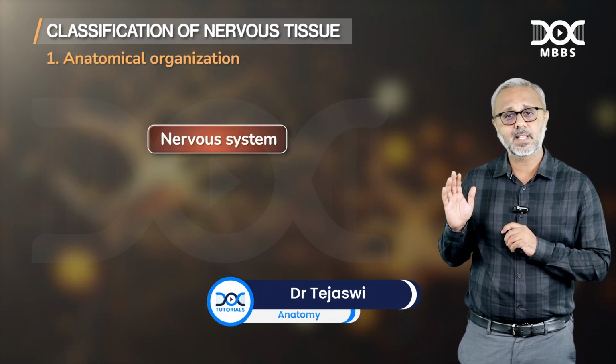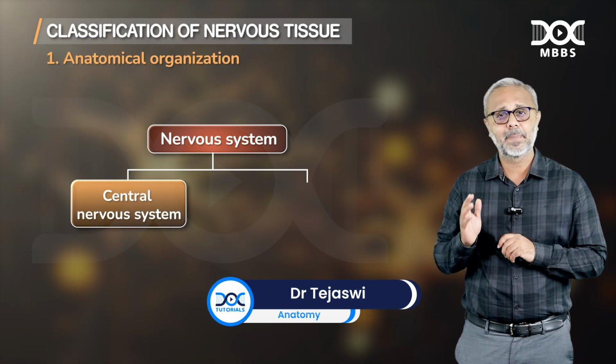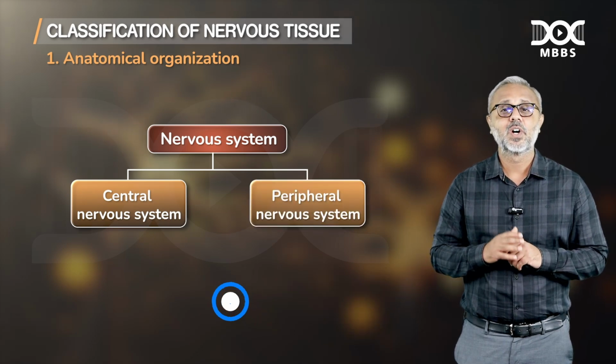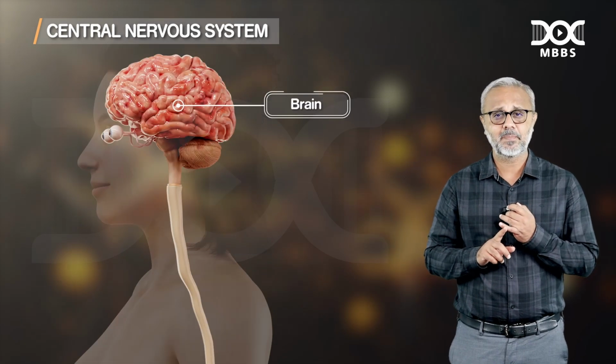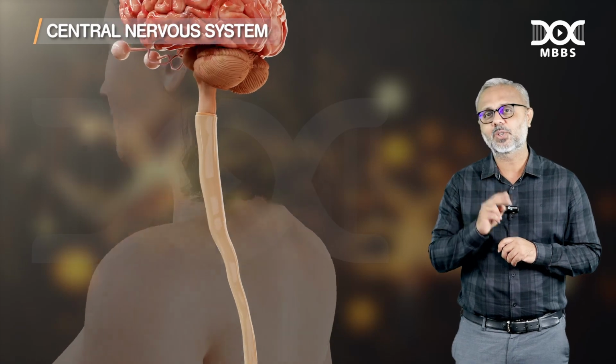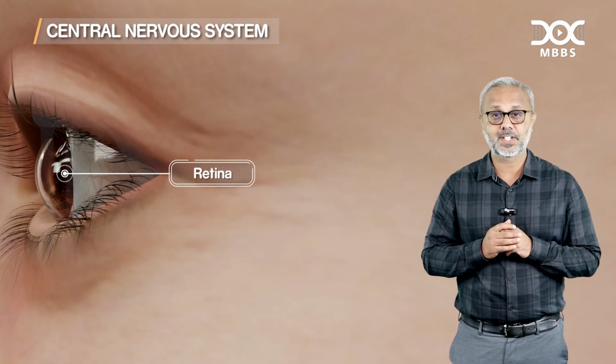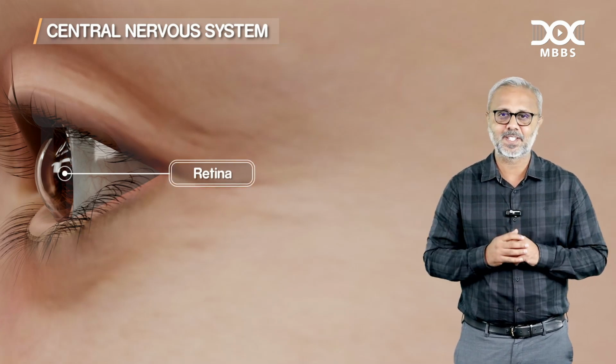The nervous system is anatomically organized into central and peripheral nervous system. Now, what do we mean by central nervous system? As you can see in the image, the components of the central nervous system are the brain and spinal cord, which we all know. But the other two components that we often forget are the optic nerve and the retina.